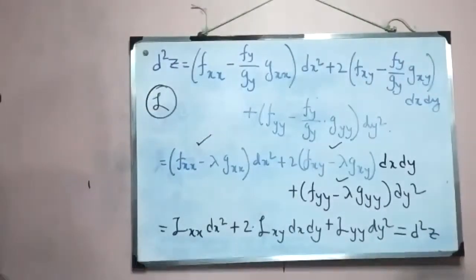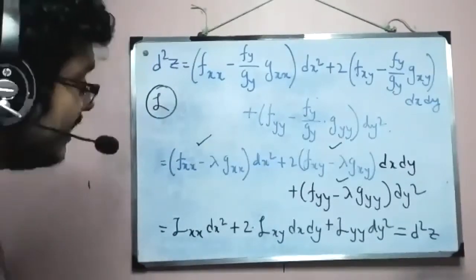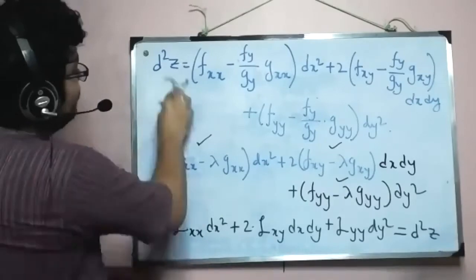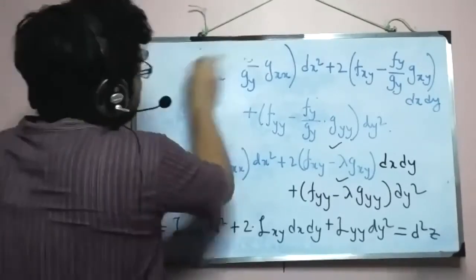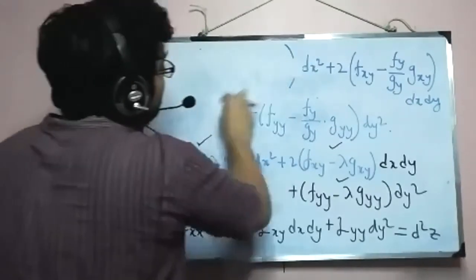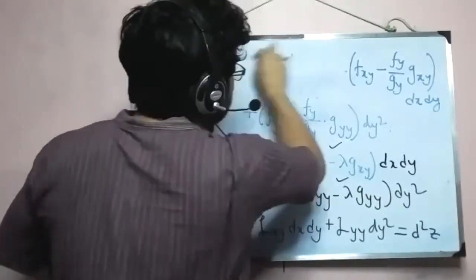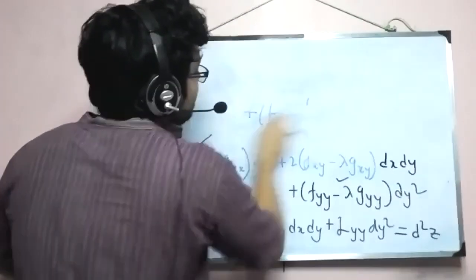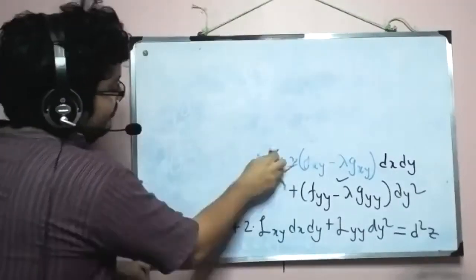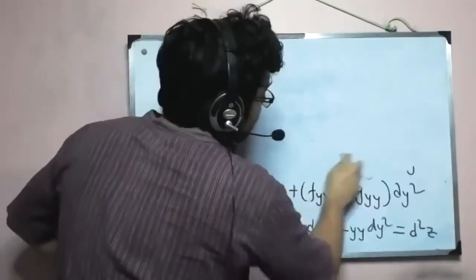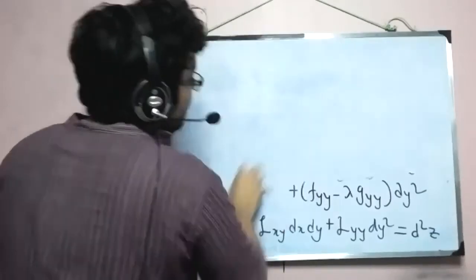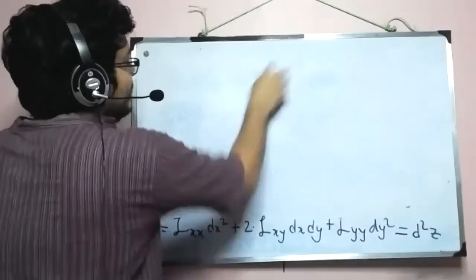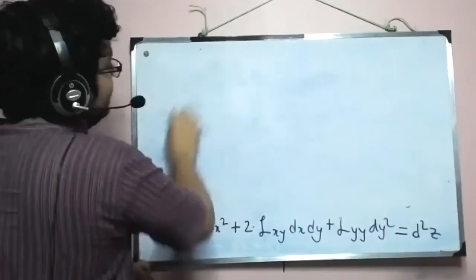But still there is a catch, and the catch is this: it is not only the form of d²z that we are interested in. We are interested in this form of d²z, that is true, but also which satisfies dg equal to 0. And dg equal to 0, we saw, gives us an expression which connects dx and dy.